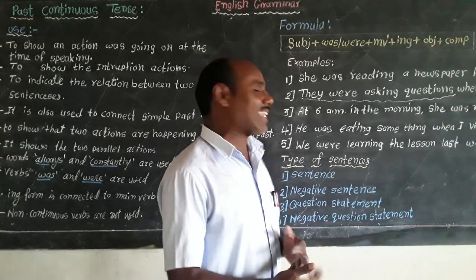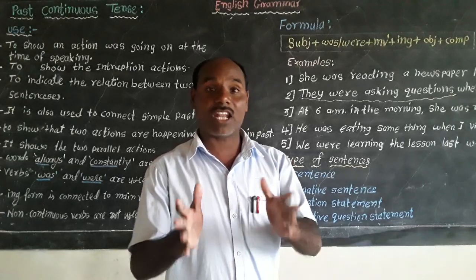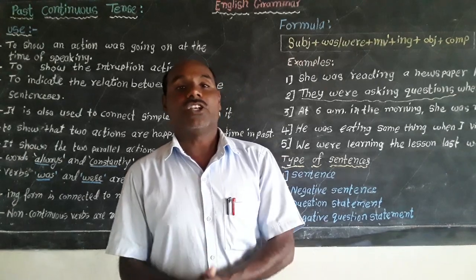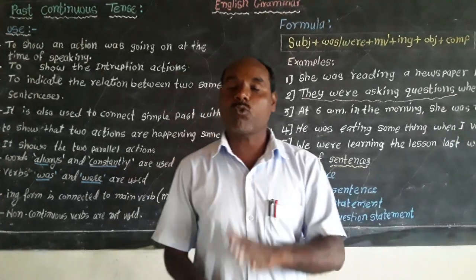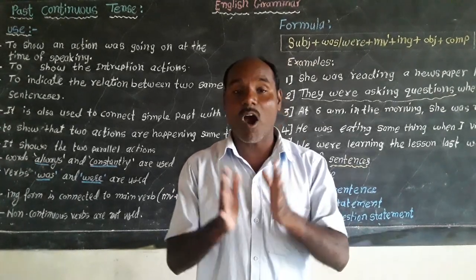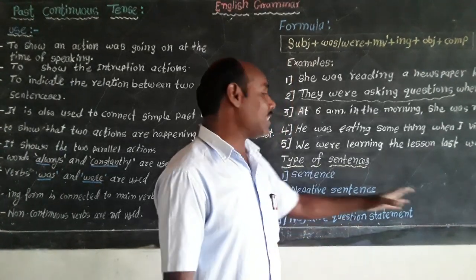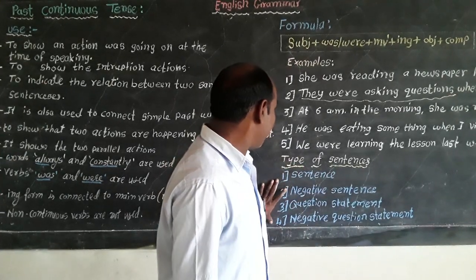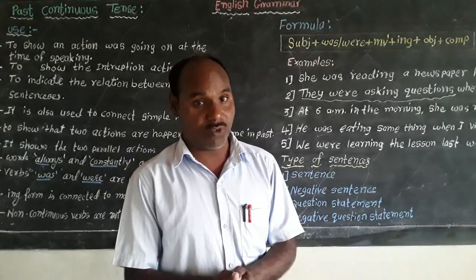Then third one is the question statement, and in question statement there are two types of questions. First one is the inversion question and second one is the WH question. And the last, fourth one is the negative question statement, which we were always looking at in previous videos. How important this question is in tense. So these are the four types of sentences which we are going to see in the next video.